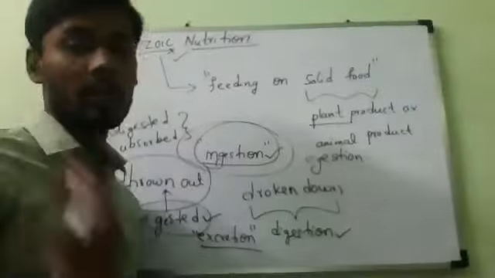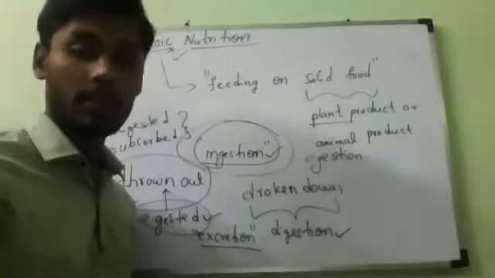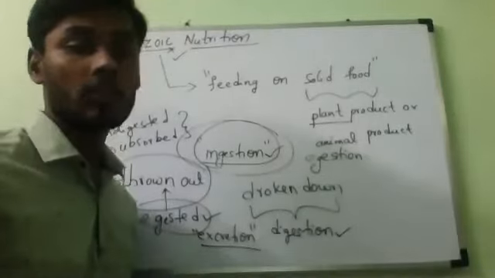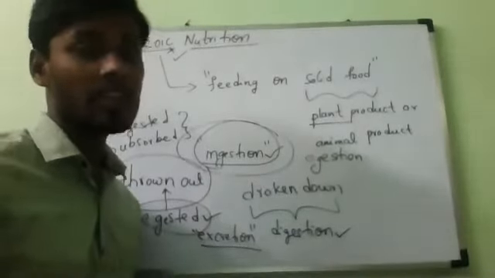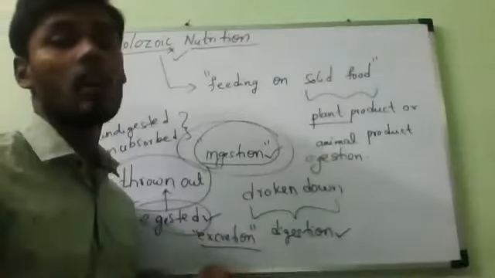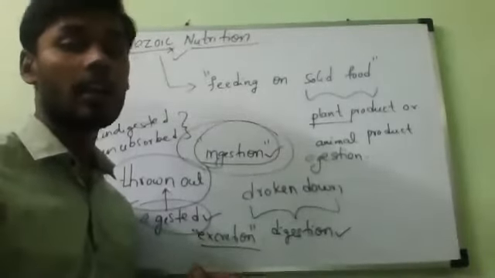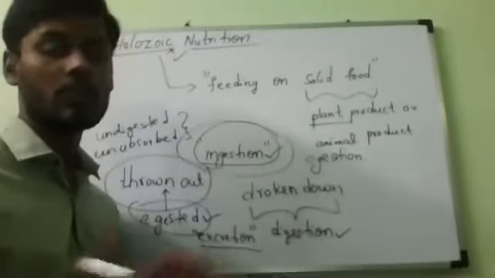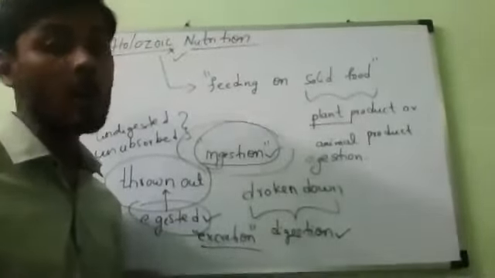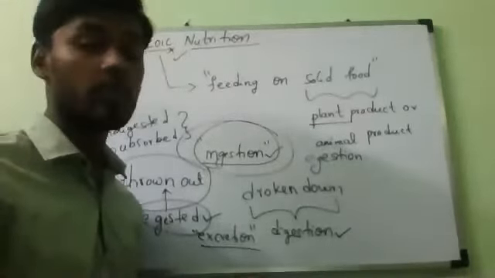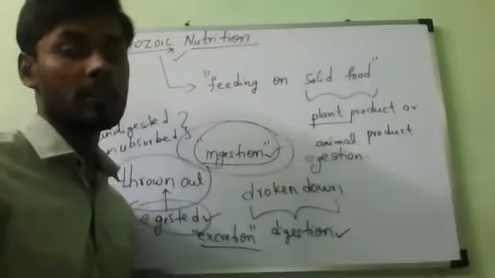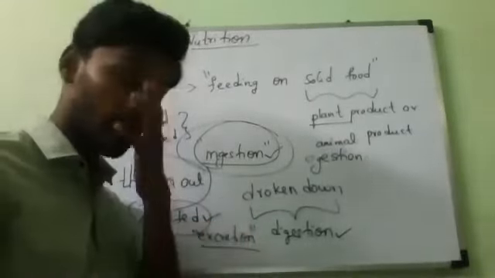Now if you observe, human beings and most of the animals have the holozoic mode of nutrition. Suppose we take cat, dog, cattle, deer, tiger, lion, bear, giraffe, frog. If you see the animals in our surroundings, we find so many, including amoeba also. You should remember that including fish and amoeba, they all have the holozoic mode of nutrition.